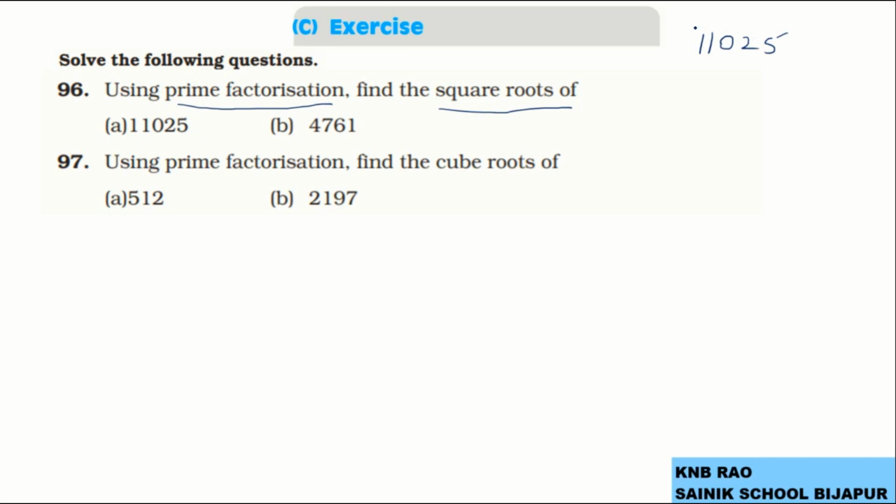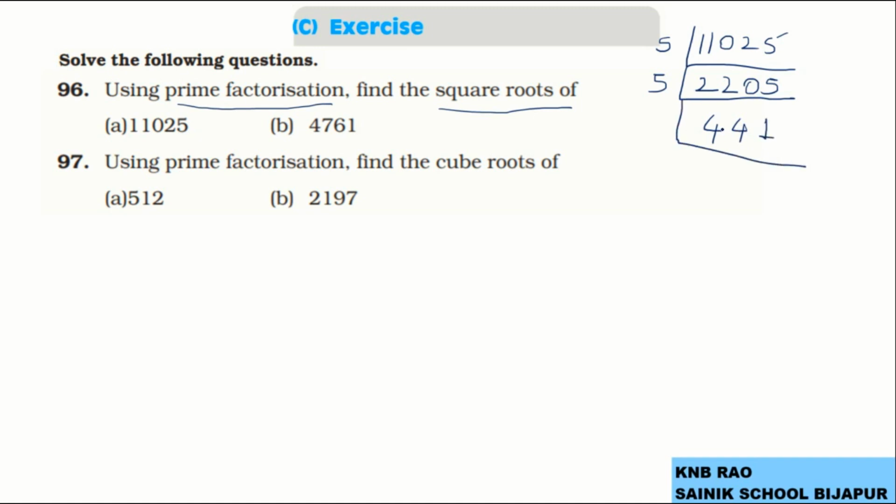11,025, and I will go for prime factorization. 5 2s are 10, 1 carried forward, again 5 2s are 10, 0, because 2 is not divisible by 5. Now it becomes 25. So 5 5s are 25. Next, 5 4s are 20, 2 carried forward, 5 4s are 20, 5 1s are 5.